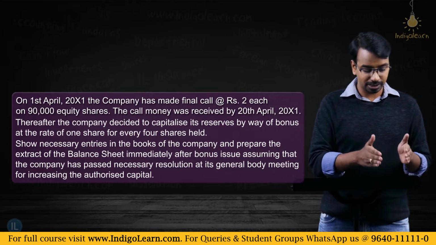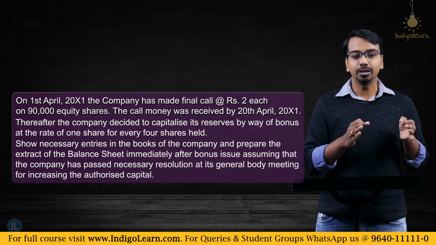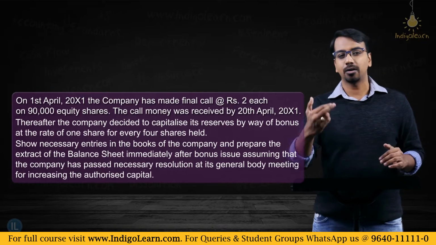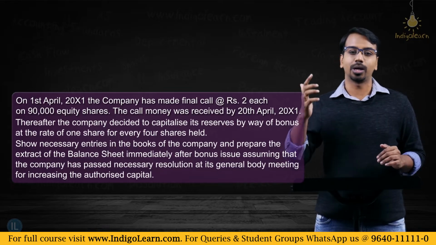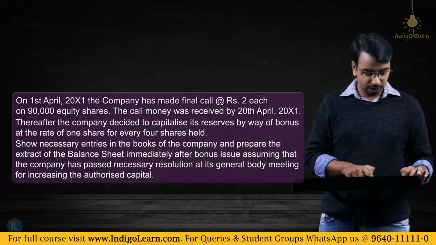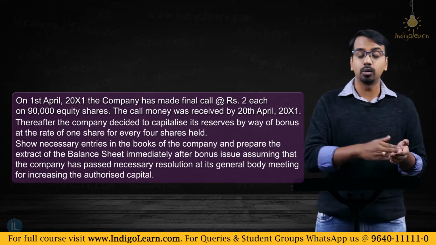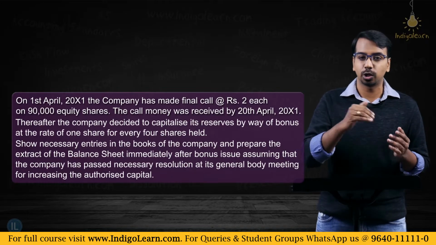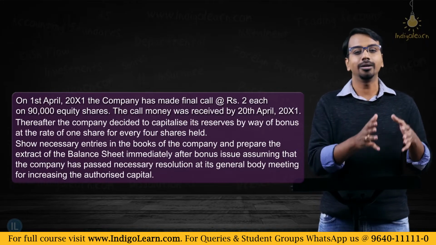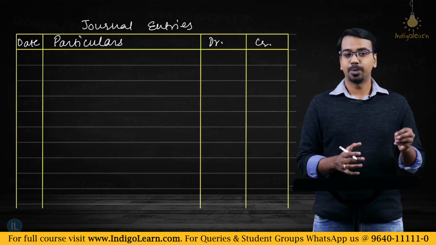Now, they have also given us an extract of balance sheet. So, we have to show the extract of balance sheet in the solution. Whenever they say extract of balance sheet, please ensure balance sheet extract plus notes to accounts, right? So, we need to pass journal entries right from the making of final call, receiving of the call amount, then issuing of bonus shares or transferring the reserves to the bonus to shareholders account, and finally allotting the bonus shares. Now, let us pass journal entries as asked by the question.